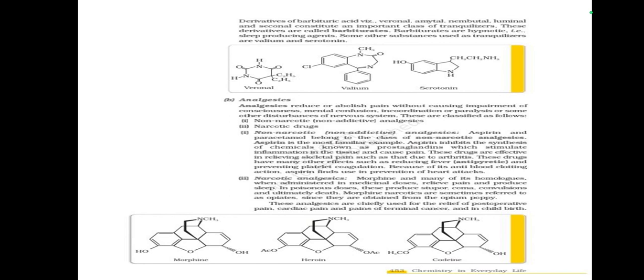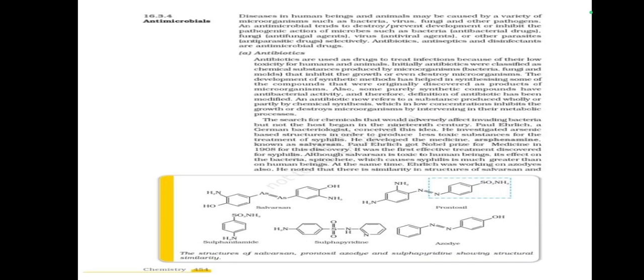Narcotic analgesics: morphine and many of its homologs, when administered in medicinal doses, relieve pain and produce sleep. In poisonous doses, these produce stupor, coma, convulsions, and ultimately death. Morphine narcotics are sometimes referred to as opiates, since they are obtained from the opium poppy. These analgesics are chiefly used for the relief of postoperative pain, cardiac pain, pain of terminal cancer, and in childbirth.